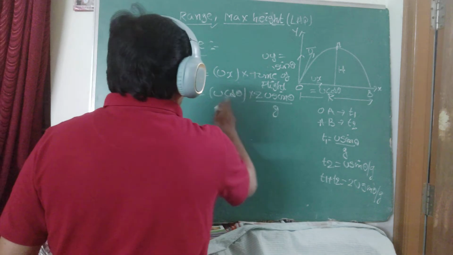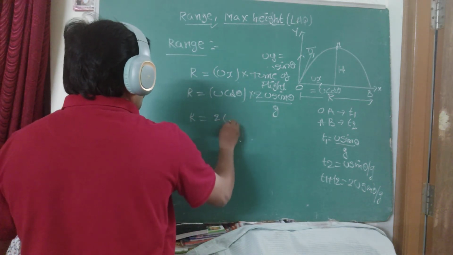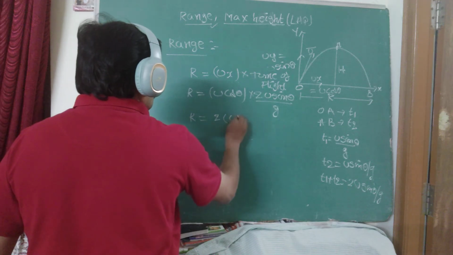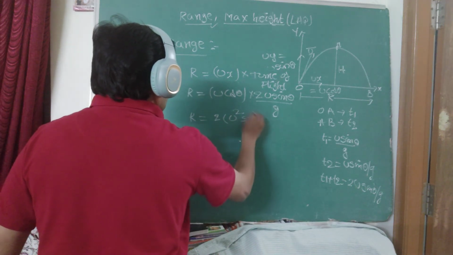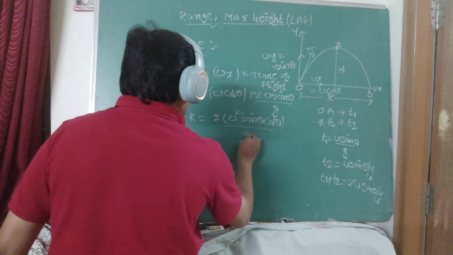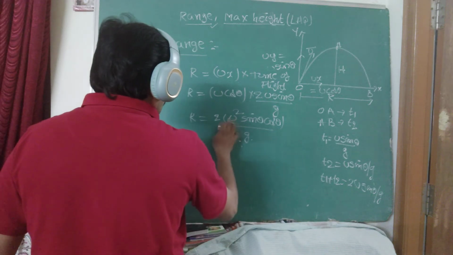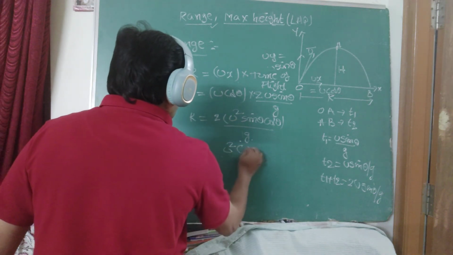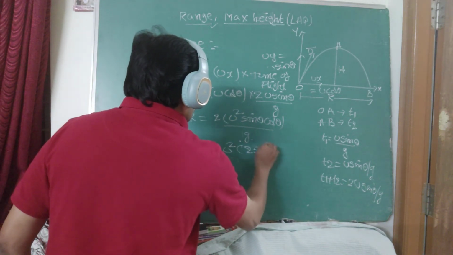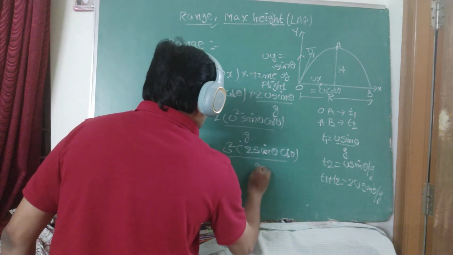Now take this value here and simplify the steps. Now 2 into u square sin theta cos theta divided by g. From the trigonometric concept, rearrange the terms: u square into 2 sin theta cos theta divided by g.